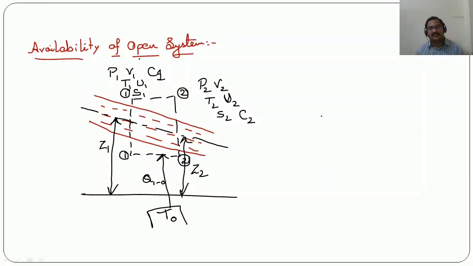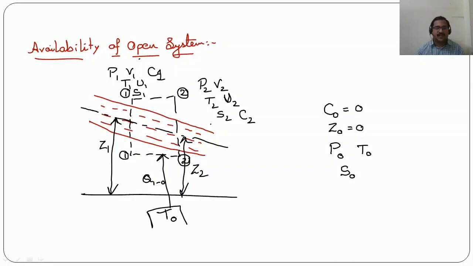If the system has to reach dead state, the velocity corresponding to that dead state must be 0. Then the head will be 0. Here pressure at the dead state will be P0, temperature at the dead state will be T0, and entropy at the dead state is S0.